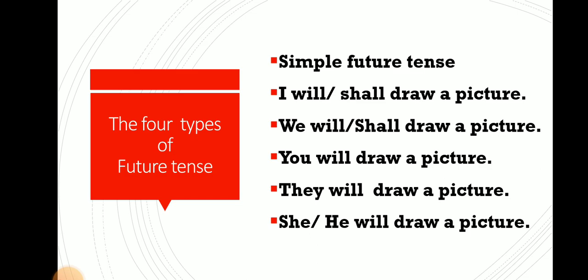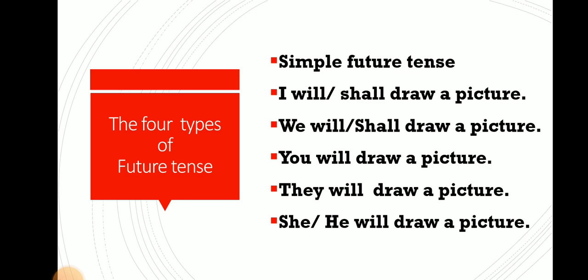The first one is simple future tense. I have already done a video on this and I have given you a lot of examples. Now let us recollect what you have learnt. I have already told you, the pronouns I and we will take will or shall. Only these two pronouns can take shall. Others will take only will.